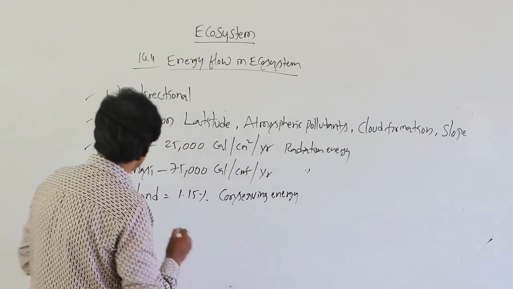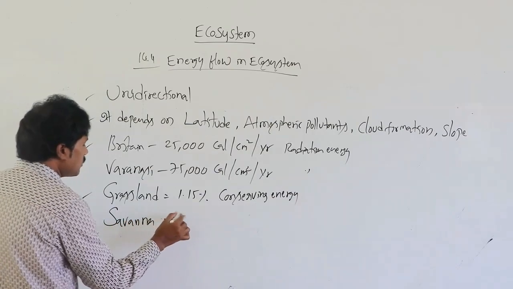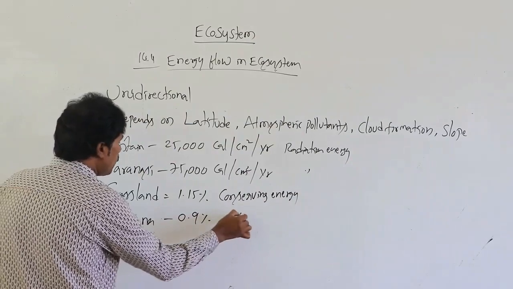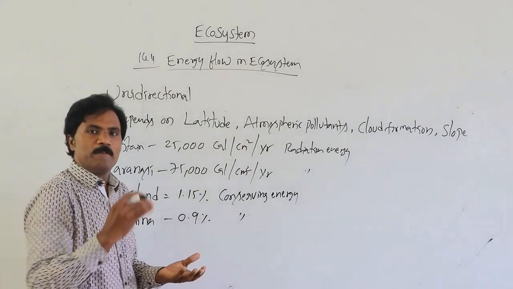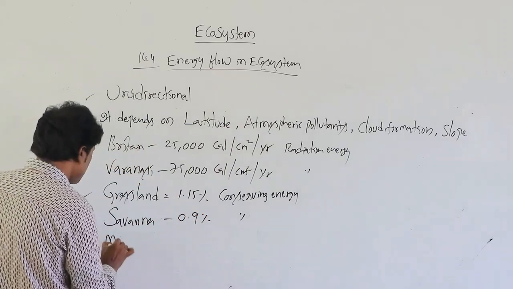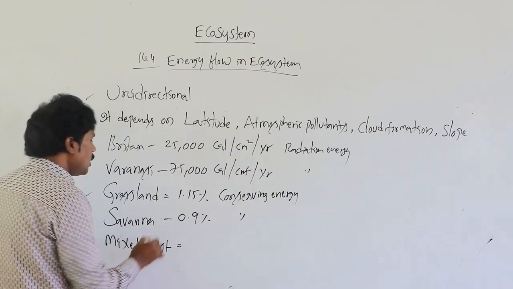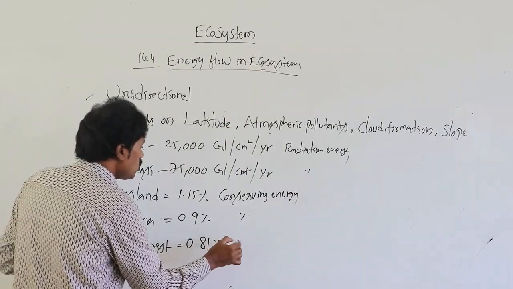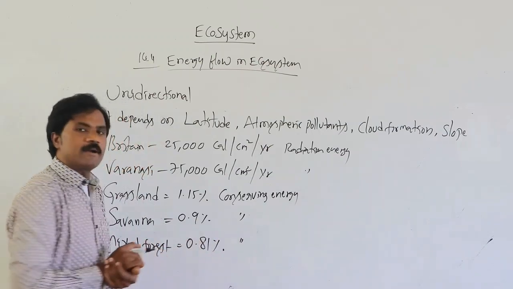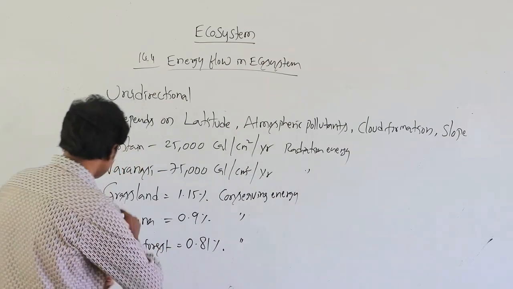Then in the savanna region, 0.9%. Then in the mixed forest area, 0.81% is present.